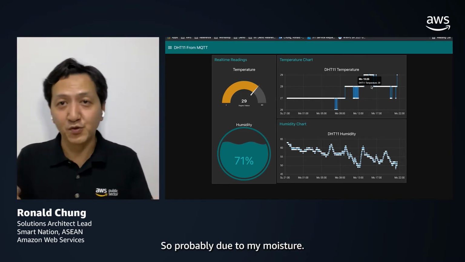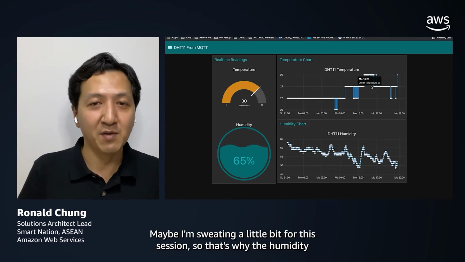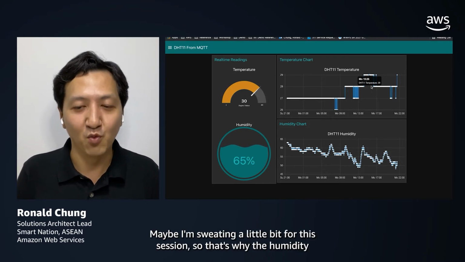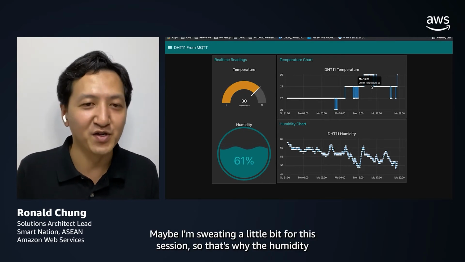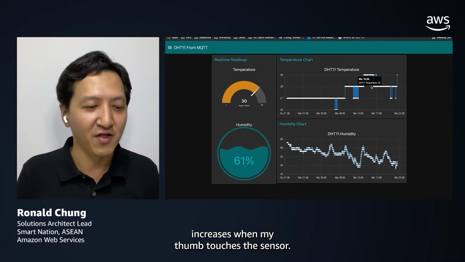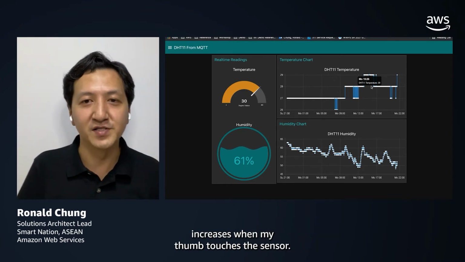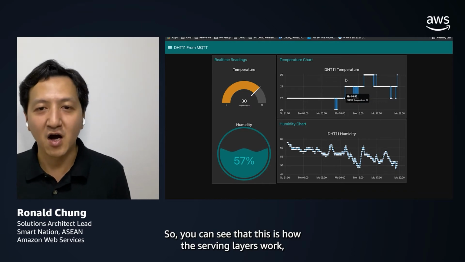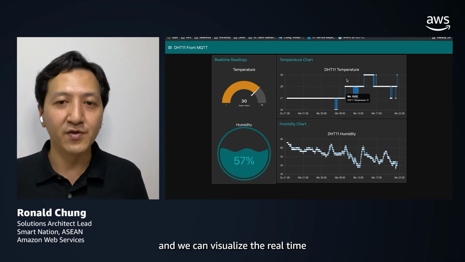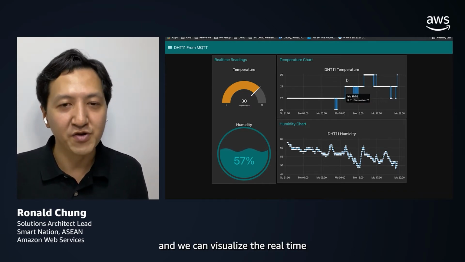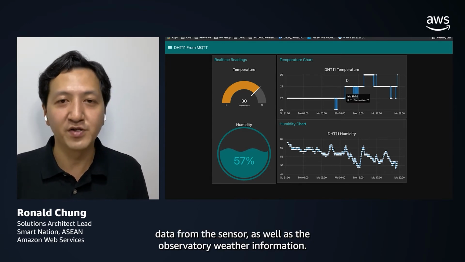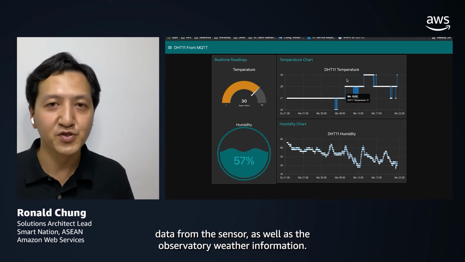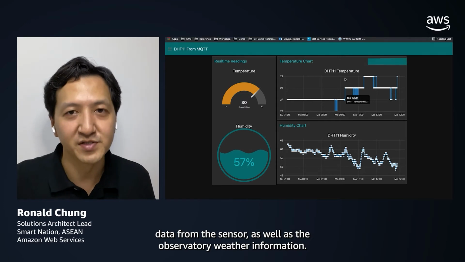Probably due to my moisture, maybe I'm sweating a little bit for this demo session, that's why the humidity increased when my thumb touched the sensor. So you can see that this is how the serving layer works, and we can visualize the real-time data from the sensor as well as the observatory weather information.